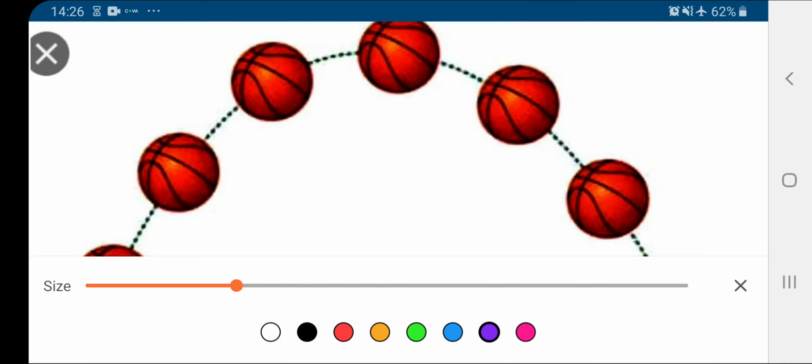Similarly, see one more example. Let's say a bomb is fired from the tank. So this is again the path followed by the bomb. Let's see some more examples. This is a javelin throw.